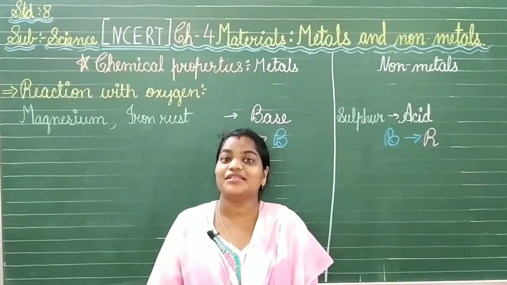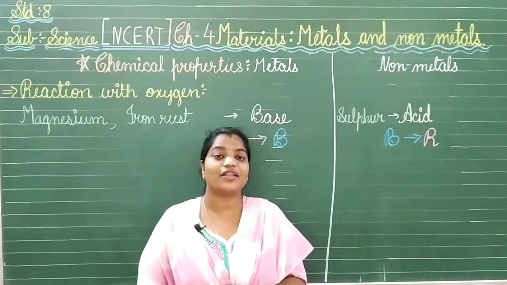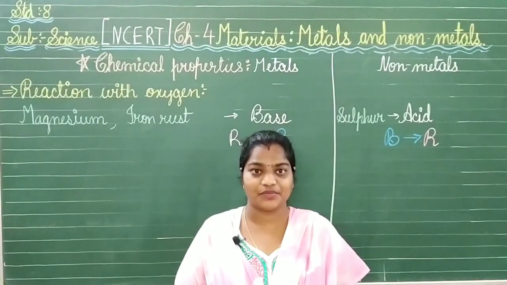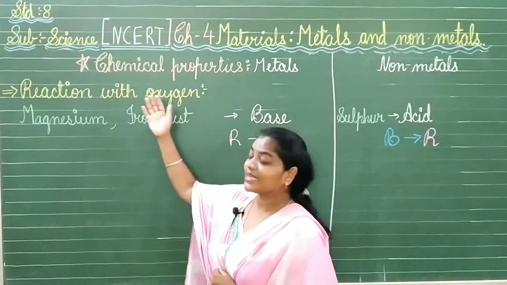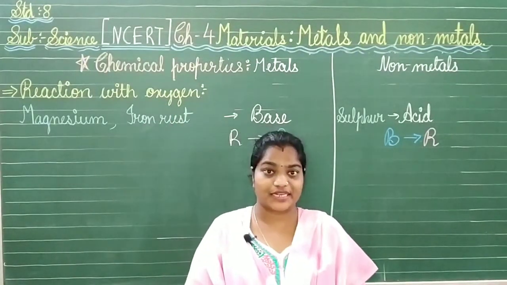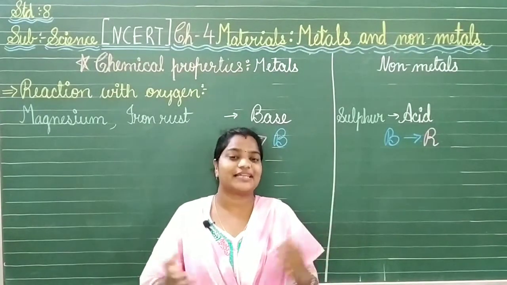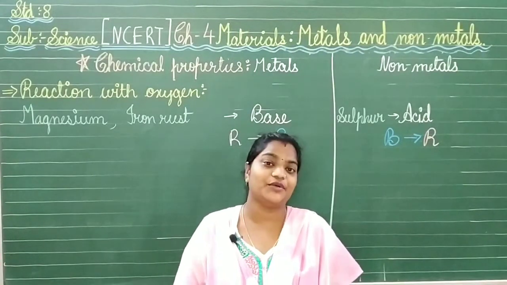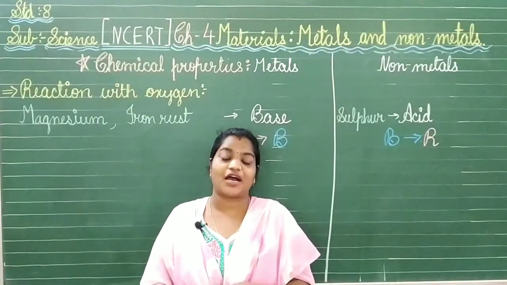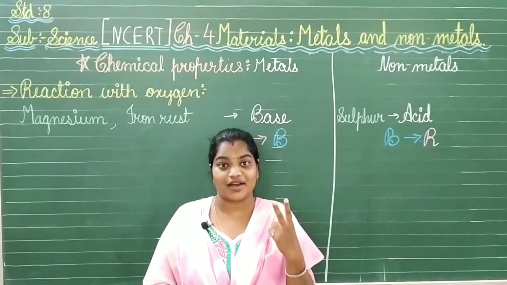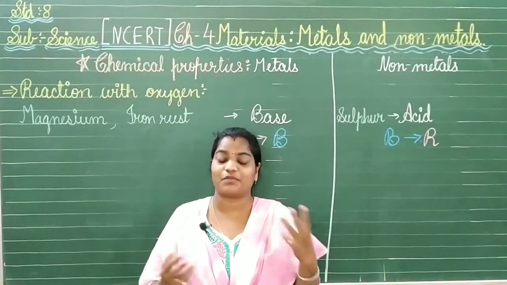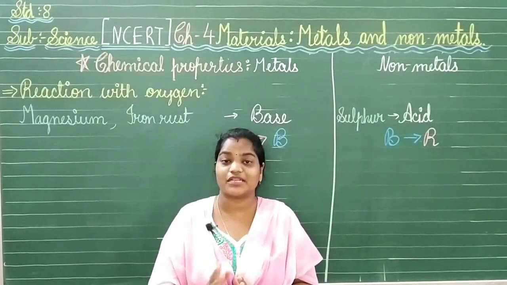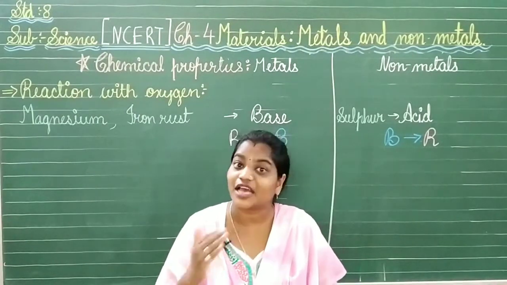So, we have now some points which we will be recalling from the physical properties. We have seen the physical properties of the metals, but we will now go through the chemical properties also. But before that, let me tell you that everywhere we have some exceptions. In metals also we have exceptions. Let me tell you. Sodium and potassium are two metals which are not hard and not lustrous, not having these properties of the metals. They are very soft.